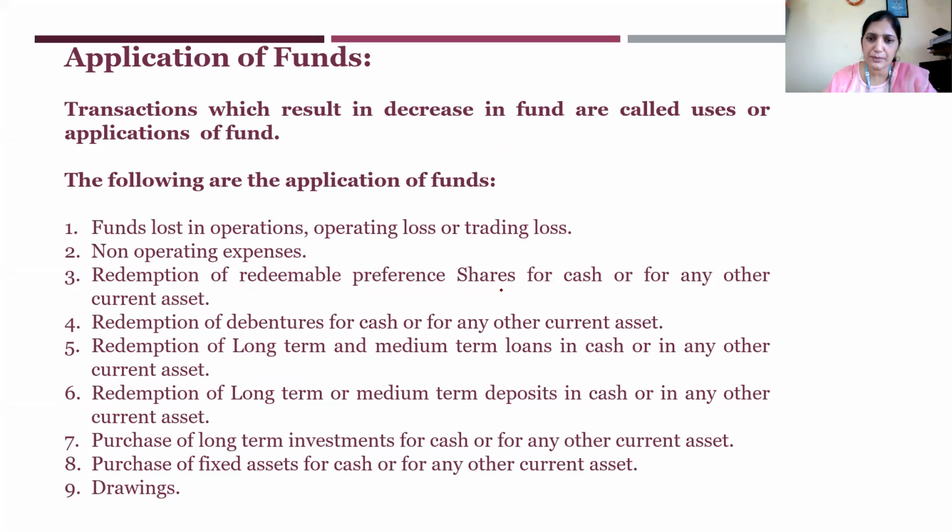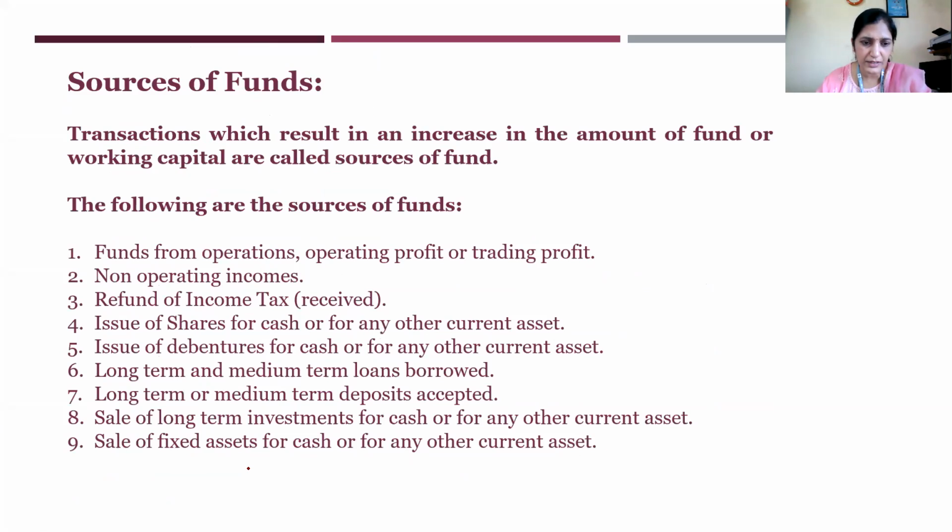Redemption of redeemable preference shares, there you have issue of shares. Then redemption of debentures for cash or for any other current asset, there it is issue of debentures. Then redemption of long-term and medium-term loans, redemption of long-term or medium-term deposits, purchase of long-term investments, purchase of fixed assets, drawings, and there you have a sale of fixed assets. You should know all this: sources of funds and application of funds.